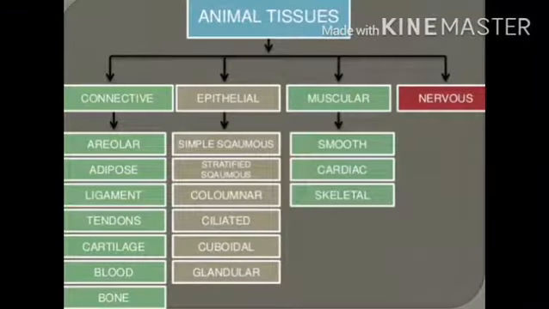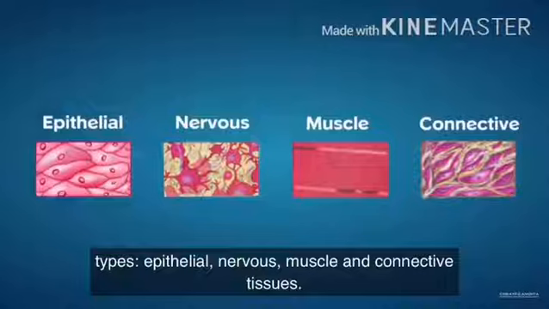Basically, epithelial tissues are of four types. One is squamous, cuboidal, columnar, and the last is stratified. And we already read that there are four basic animal tissues: one is epithelial, nervous, muscular, and connective.